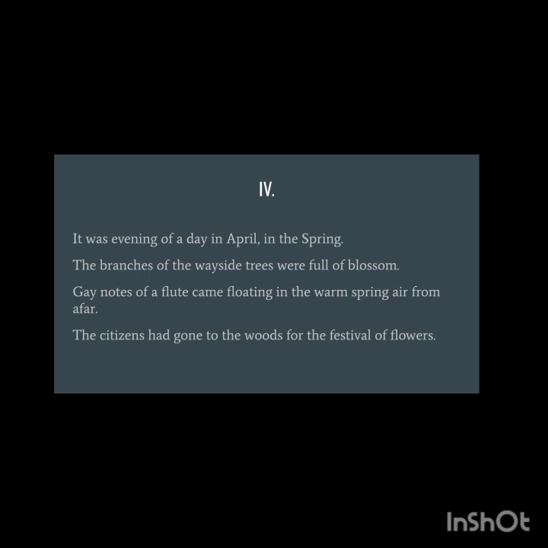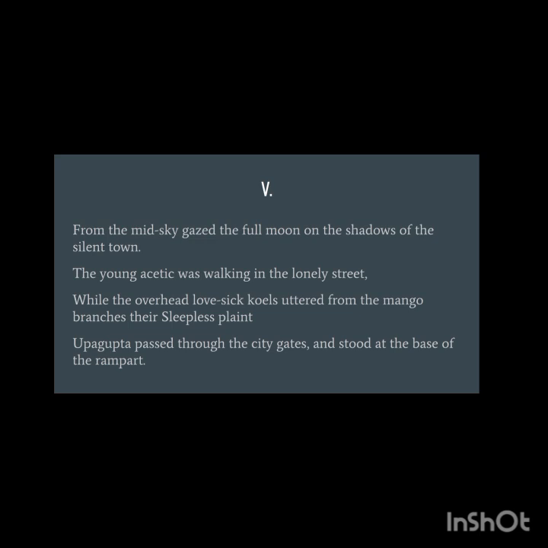Now, if a question like give reason is asked, why is the town silent? Because doors were all shut, lamps were all out. Why was the town all silent? Because the citizens were not in their houses. They have gone to the forest for the festival of flowers. From the mid-sky gazed the full moon on the shadows of the silent town. So why is the town silent? You got the question there. Because the people have gone to the forest for the festival of flowers.